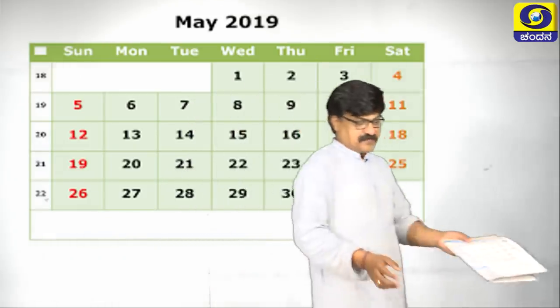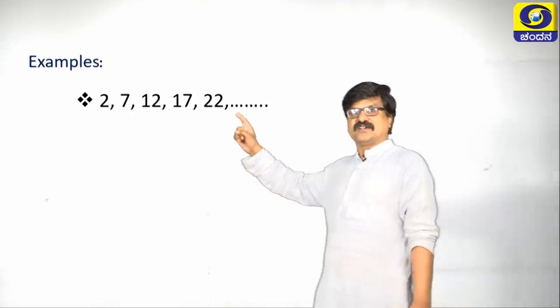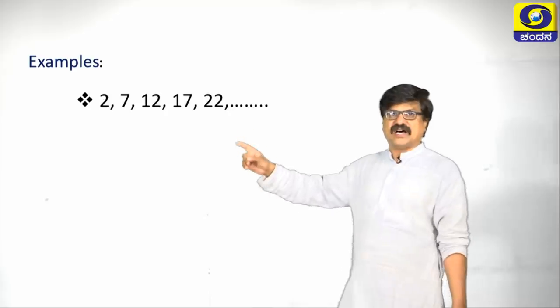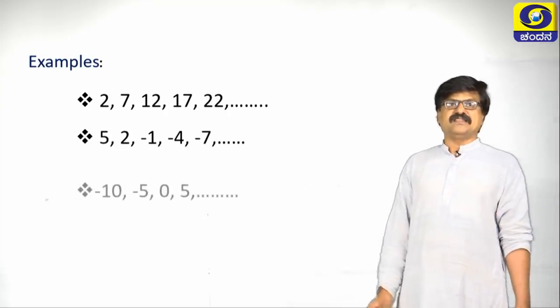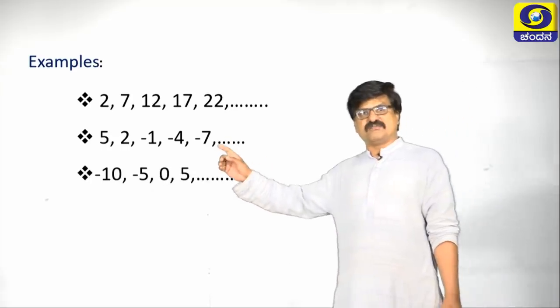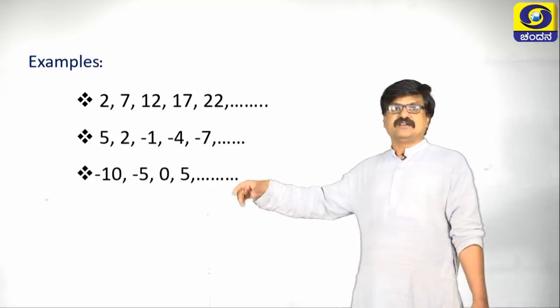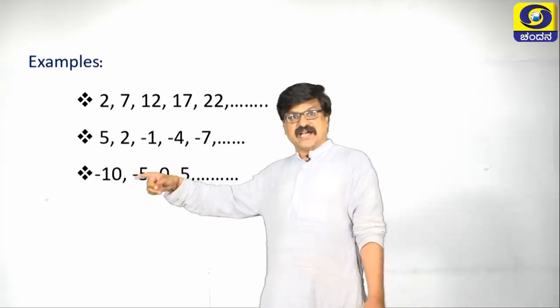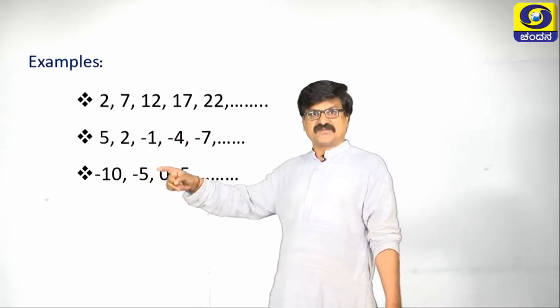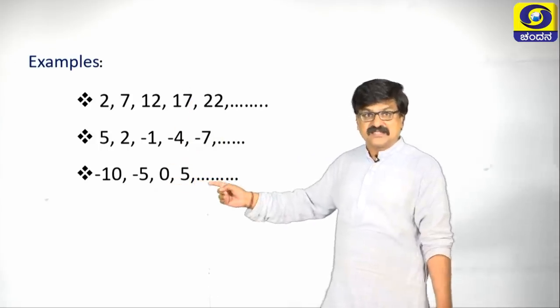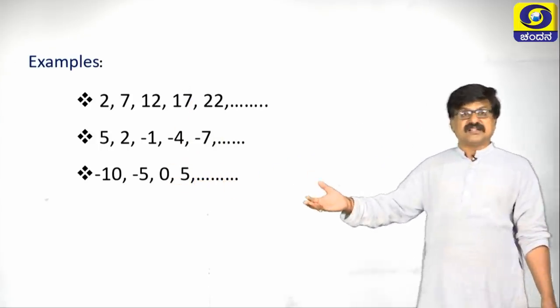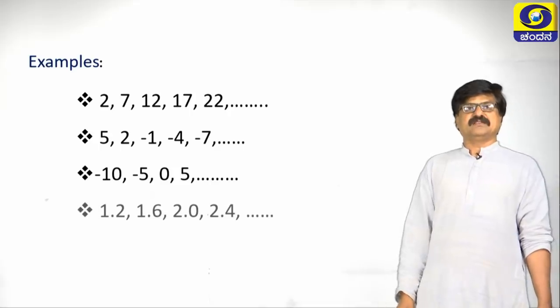So, let us take the first example: 2, 7, 12, 17, 22, like this. The next one is 5, 2, minus 1, minus 4, minus 7. Similarly, if you take minus 10 plus 5, minus 5, minus 5 plus 5, 0, 0 plus 5, 5, like this, we can consider one more example for AP.